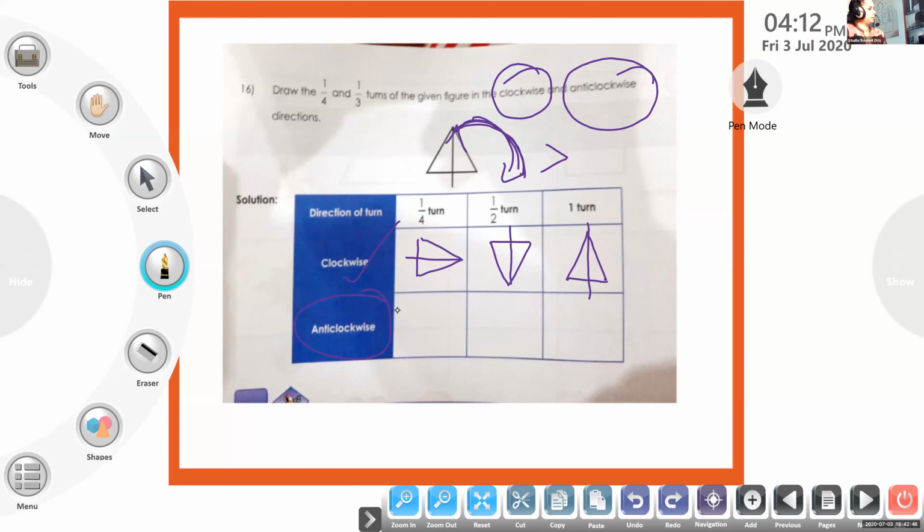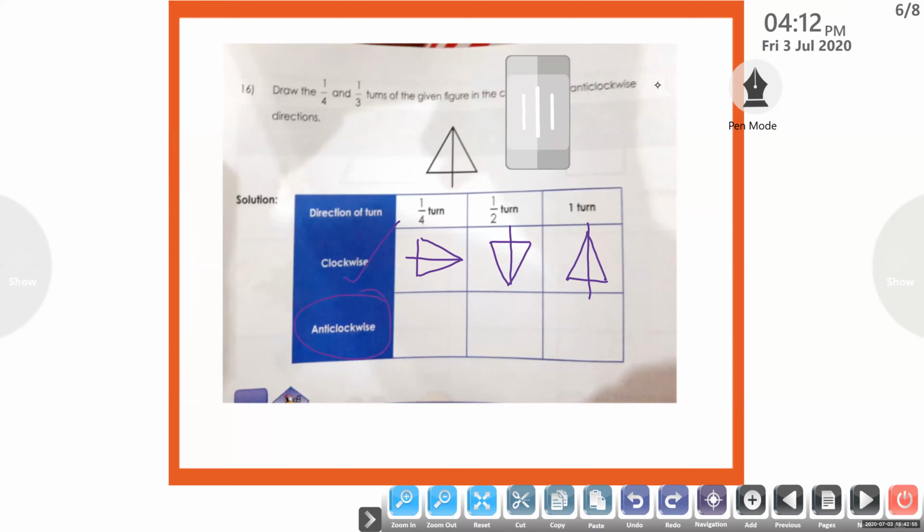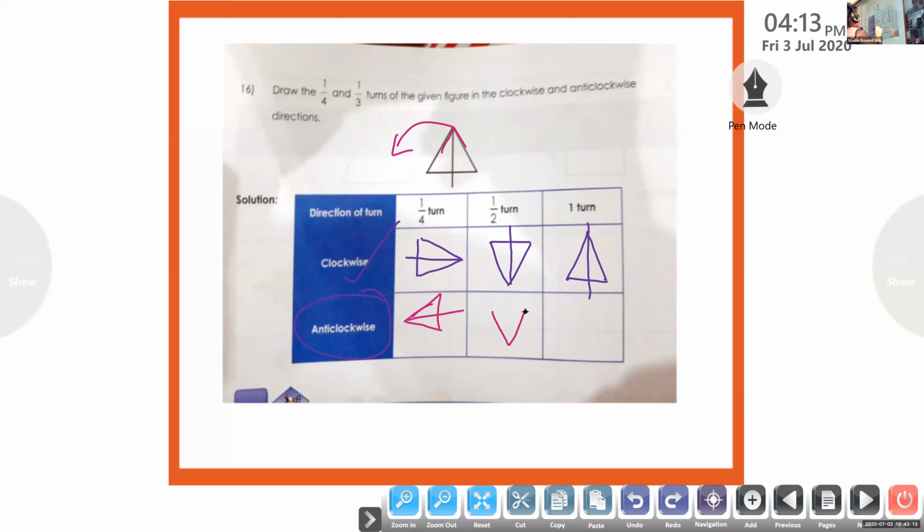One minute. So first we have done the clockwise. Now when you do the opposite side, you know this pointing will be to the left side. And that 1 by 2 will be the same in the round. Yes, 1 by 2 will be the same.